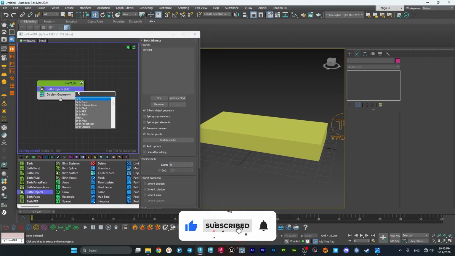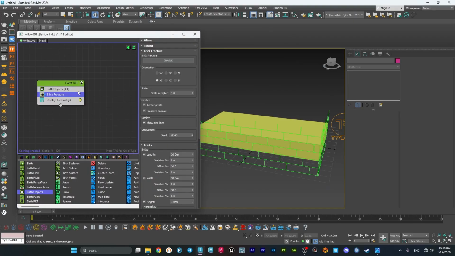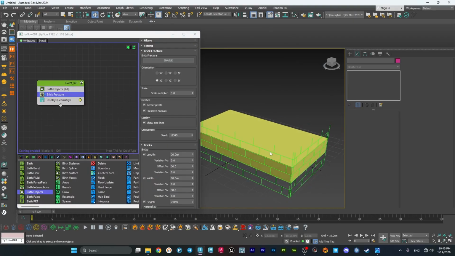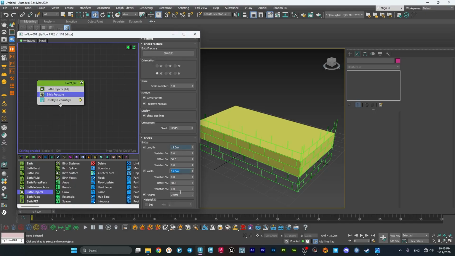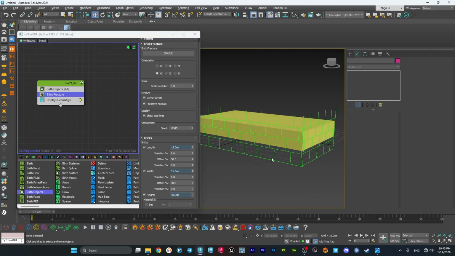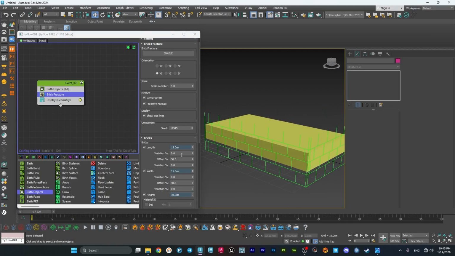And what I'm gonna do is to add a brick fracture and maybe 15, and 15 for the width and 10 for the height. It's better now. And maybe add a little variations, maybe like 10%.